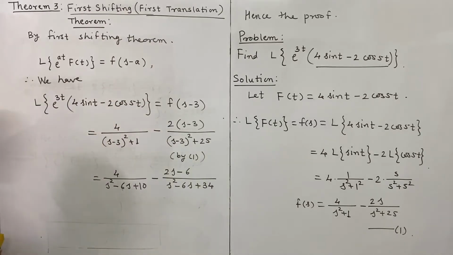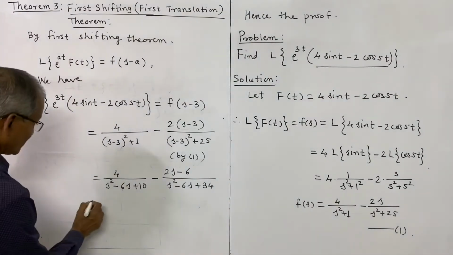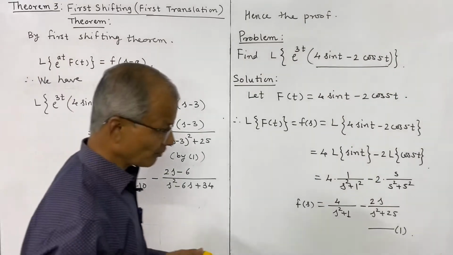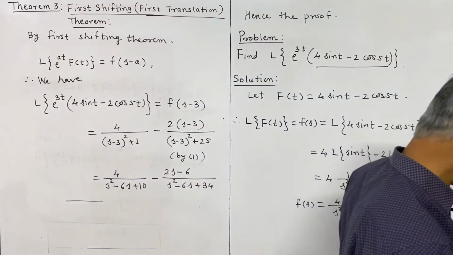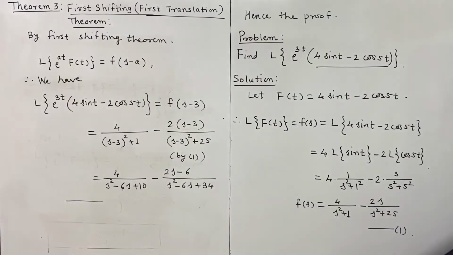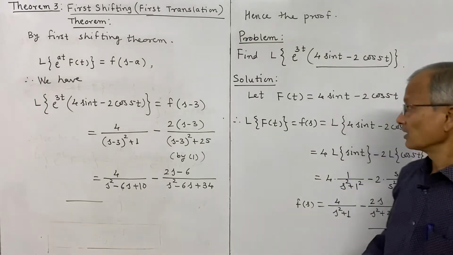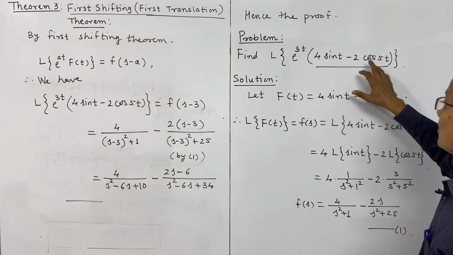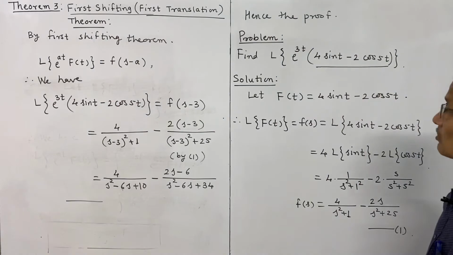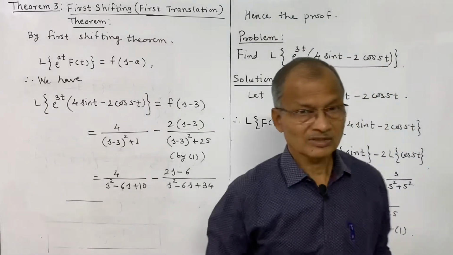So this is the answer, and this completes the solution. We have obtained the Laplace transform of the given function e power 3t into 4 sin t minus 2 cos 5t using the first shifting theorem.